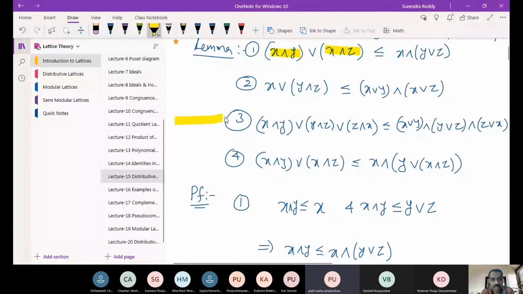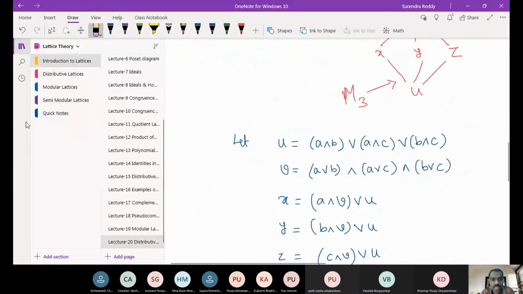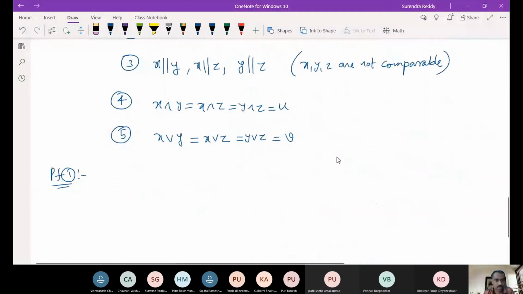From this, we know that this is our U and this is our V. So whatever proof we did, you can go through it again and you can individually prove also. Okay. Fine. So clearly, U is less than or equal to V.